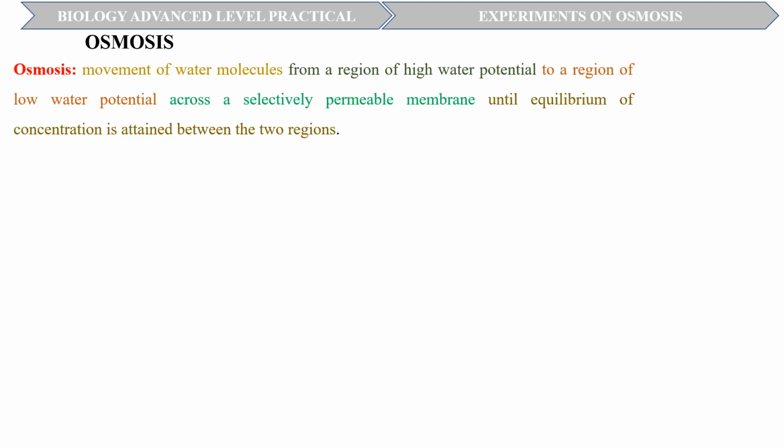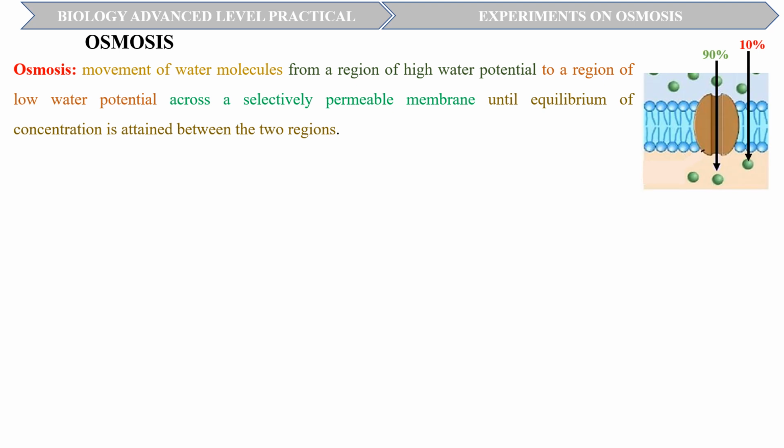Let us now look at the focal point of our presentation: osmosis. Osmosis is essentially the diffusion of water across the cell membrane. It is the movement of water molecules from a region of high water potential to a region of low water potential across a selectively permeable membrane until equilibrium of concentration is attained between the two regions. Only 10% of the water crosses by direct diffusion across the lipid bilayer because though water is a small molecule, it is very polar. The remaining 90% crosses by facilitated diffusion through aquaporins.